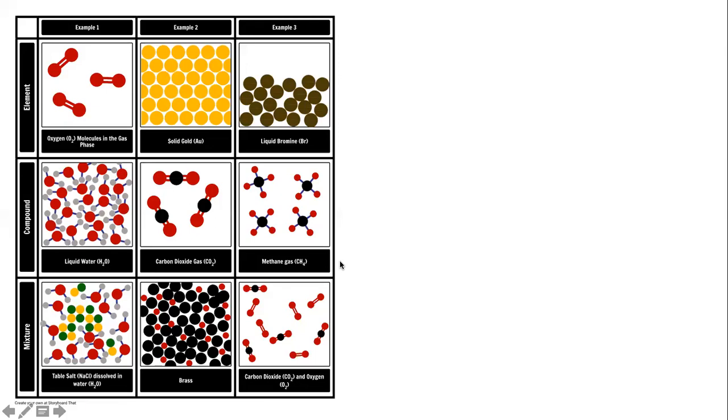Brass is an alloy made up of 2 metallic elements, copper and zinc. It doesn't matter whether black is zinc or red is zinc, whether black is copper or red is copper. What we can clearly see is that brass consists of 2 types of things. And we should know that brass consists of copper and zinc. It's a mixture of copper and zinc.